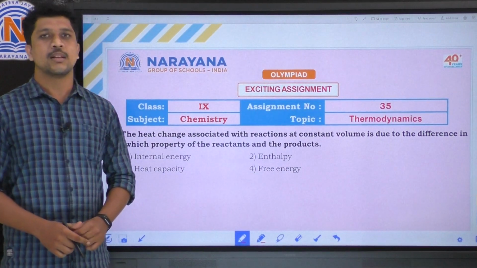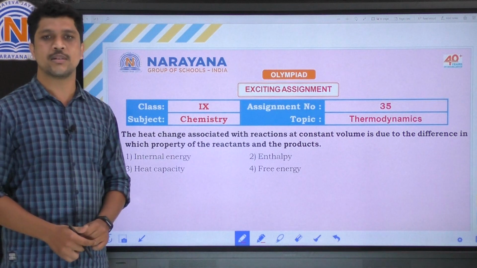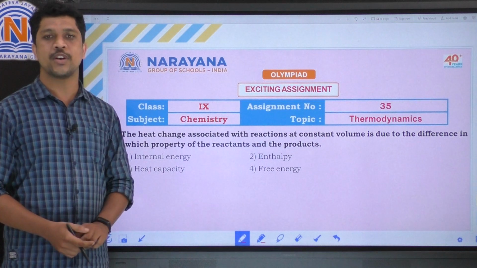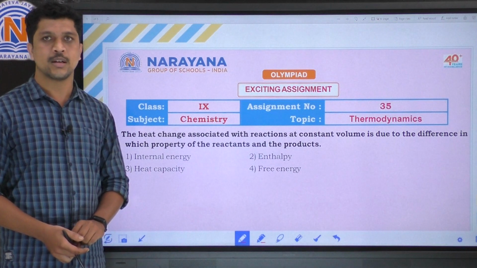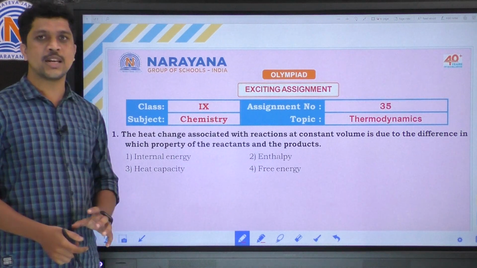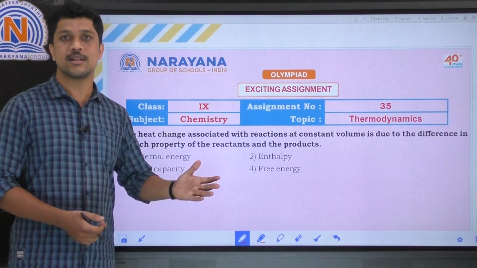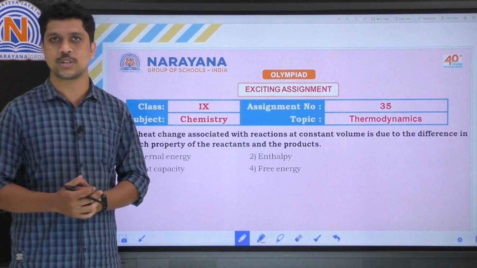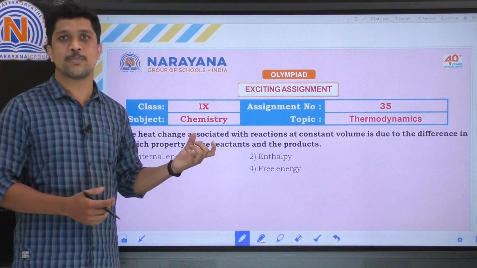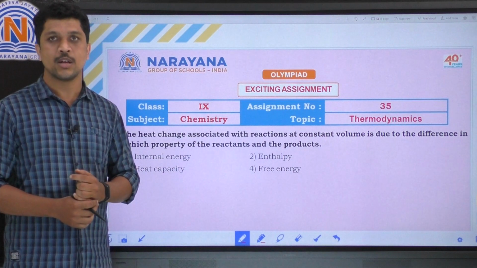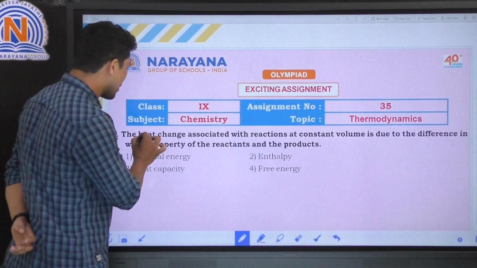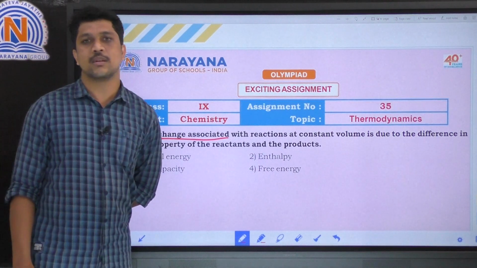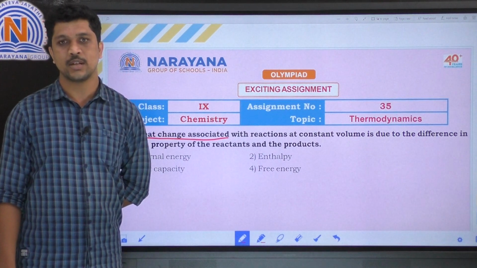Here the first question: the heat change associated with a reaction at constant volume is due to the difference in which property of the reactants and products? So at constant volume a reaction is performing, where reactants are converted into products. We know that in a reaction, reactants are converted into products. So that reaction is performing at constant volume, and the heat change is associated with it.